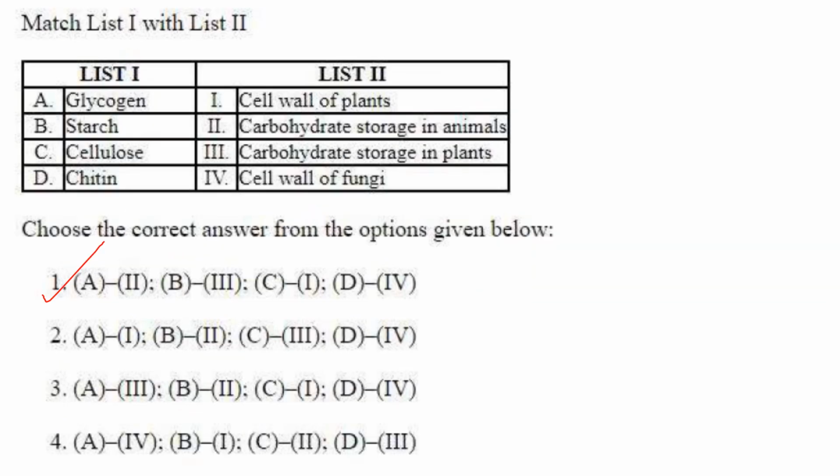Then next one, glycogen, cell wall of plants. Okay, where it is found. Glycogen is a carbohydrate storage in animals. Sorry, A2. Carbohydrate storage in animals is 2. So answer here will be option 1, A2. Then starch. Starch will be carbohydrate storage in plants. Cellulose is found in the cell wall of plants and chitin is found in the cell wall of fungi. So the answer here is option 1.